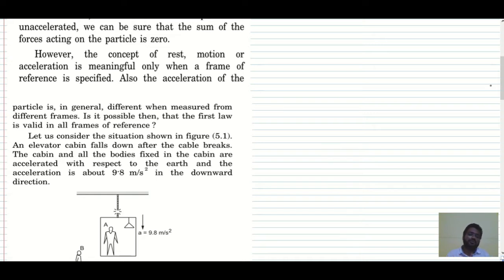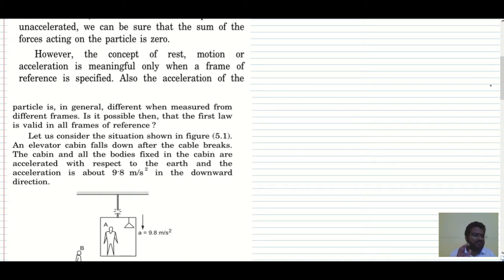Now there are two frames of reference, right? One is the inertial frame of reference, the other one is the non-inertial frame of reference. So we'll study about that, right? When the acceleration of the frame of reference is 0, that is inertial, and when an accelerating frame of reference is there, that is non-inertial. In general, these are different when measured from different frames. Okay, is it possible then that the first law is valid in all frames of reference? See, is the first law valid in all the frames of reference?